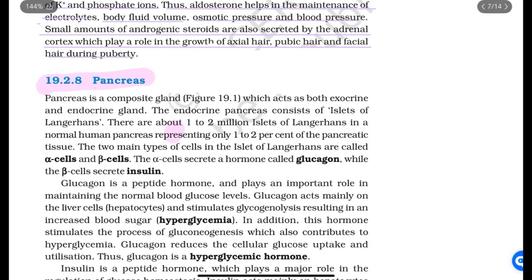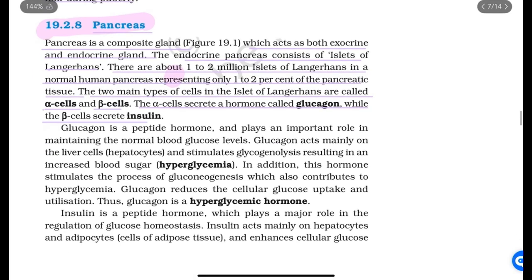Next is the pancreas. The pancreas is a composite gland which acts as both an exocrine and endocrine gland. The endocrine pancreas consists of islets of Langerhans. There are about 1 to 2 million islets of Langerhans in a normal human pancreas, representing only 1 to 2% of the pancreatic tissue. The two main types of cells in the islets of Langerhans are called alpha cells and beta cells. The alpha cells secrete a hormone called glucagon, while the beta cells secrete insulin.